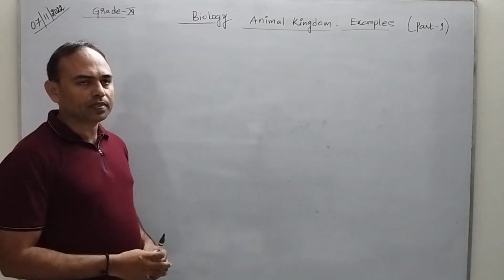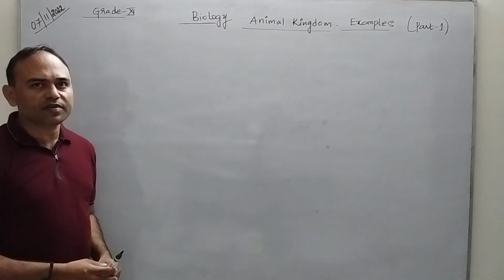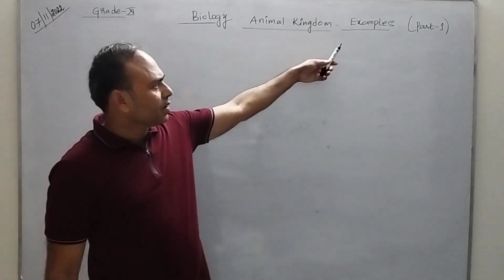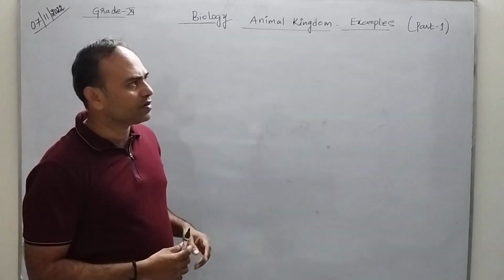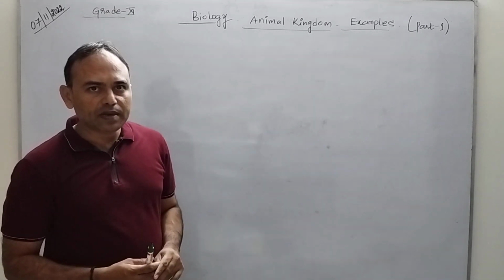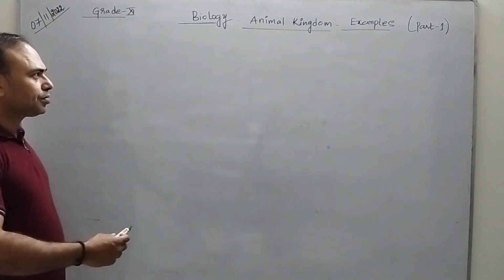Good evening, students. Today's topic is Grade 11 Biology Animal Kingdom examples. Generally, it is difficult to remember all those examples, but now we have a simple mnemonic to remember this.